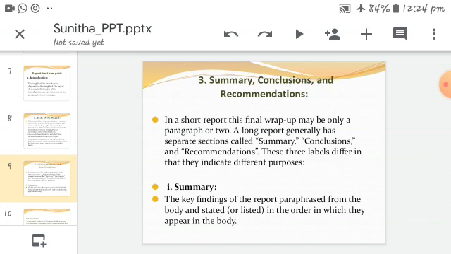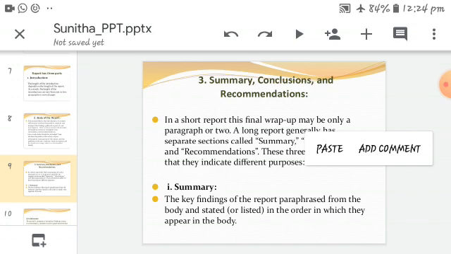First of all, in the long report we have to write the summary, then give the conclusions, and we also have to note down the recommendations. These three labels differ in that they indicate different purposes, depending on the issue and the matter. Okay, first of all, what is the summary and how can we write the summary of the report?